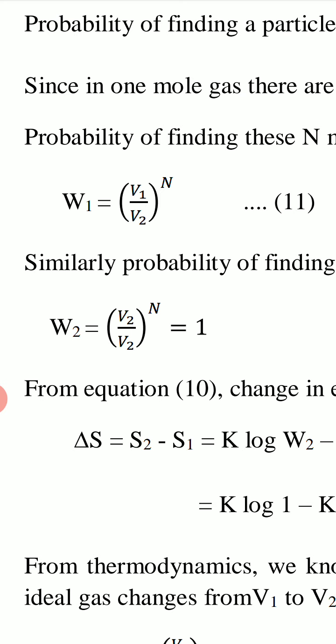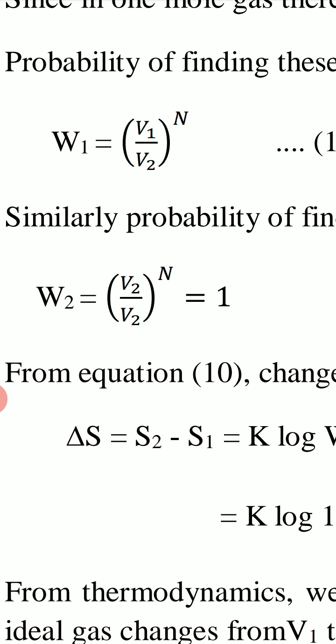And when this gas expands isothermally, now the volume becomes V2. Total volume is V2 and gas is in entire volume V2. So the probability of finding the N molecules now will be equal to V2 upon V2 to the power N, which is 1. This thermodynamic probability we write by W2. So initially thermodynamic probability is W1, it is V1 upon V2 to the power N, and finally it is W2, which is equal to 1.